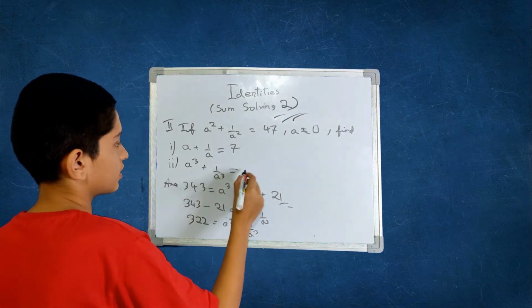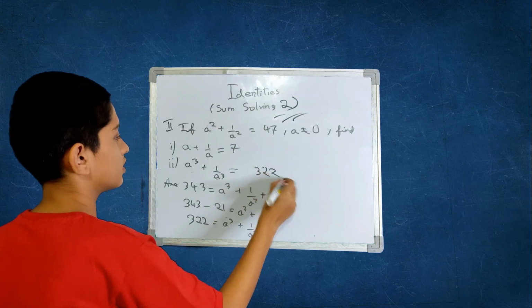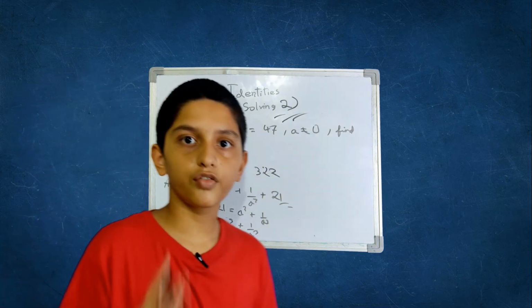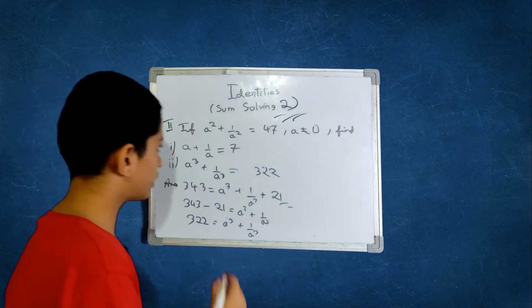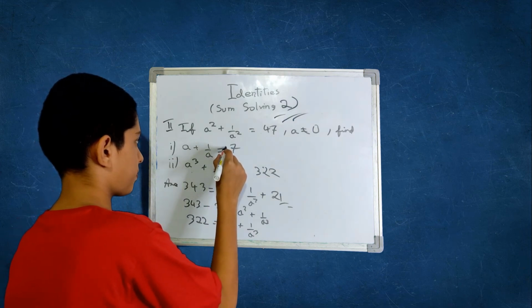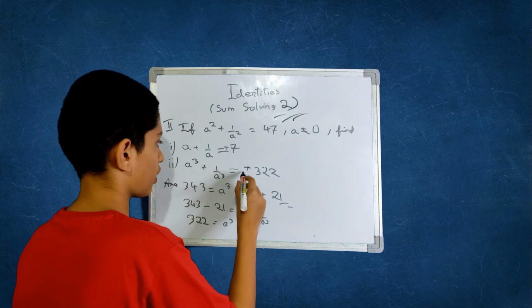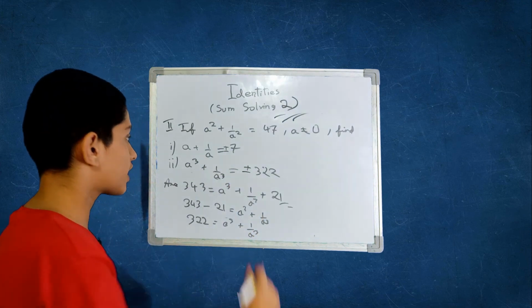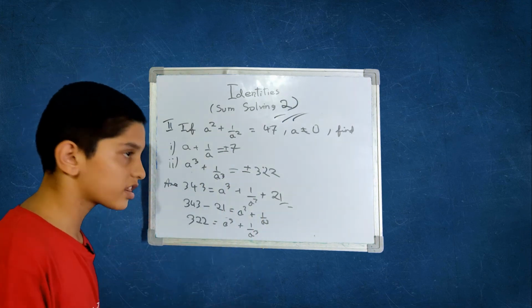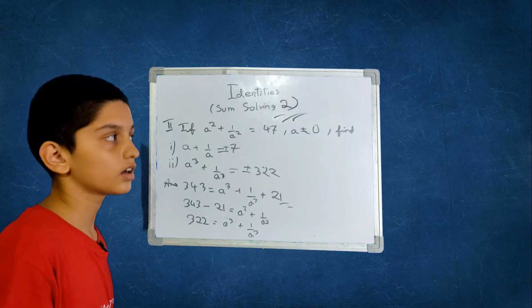Hence, you got your answer. But you should not forget to include the plus or minus sign, because it can be both plus or minus.